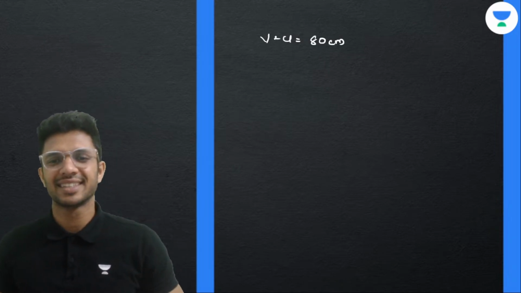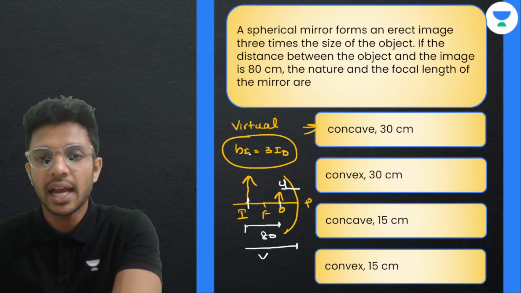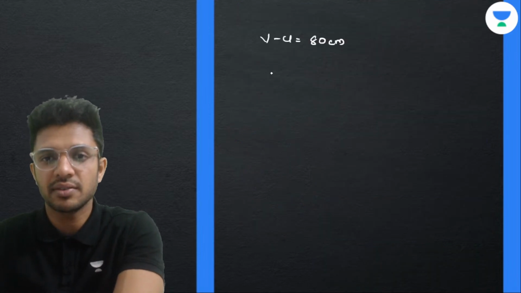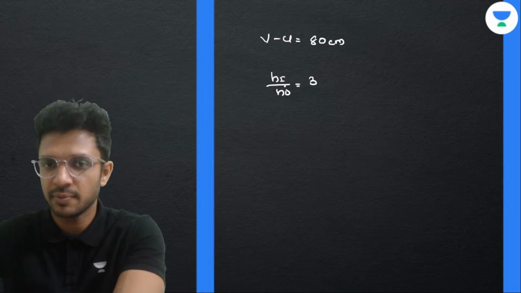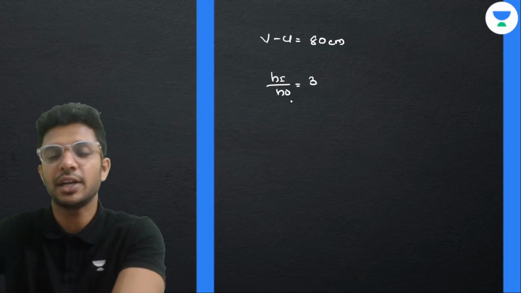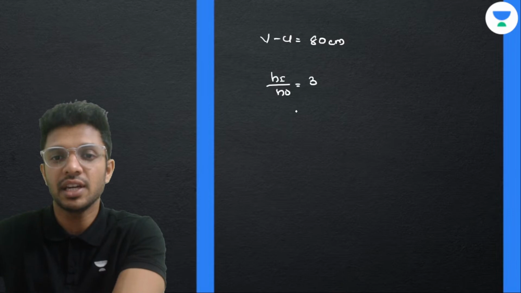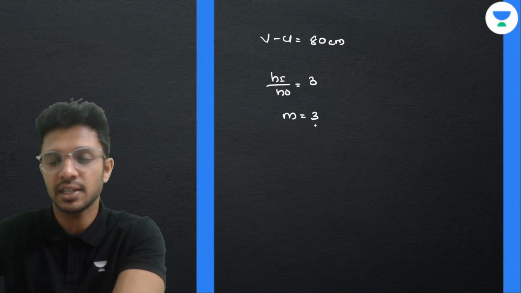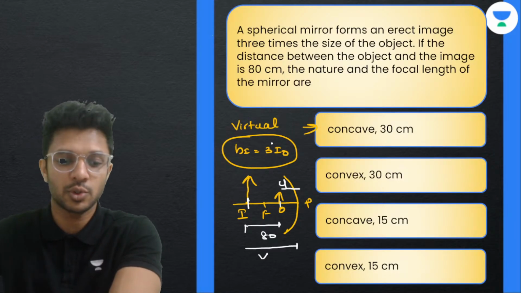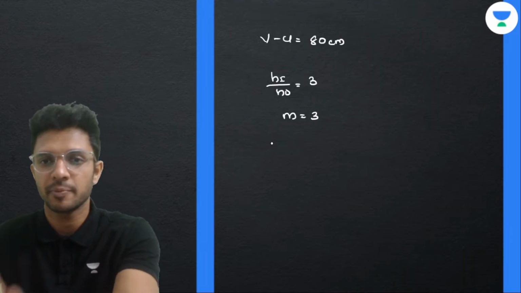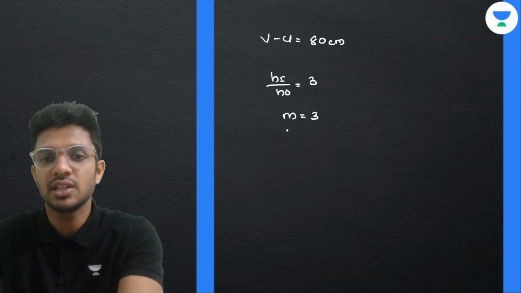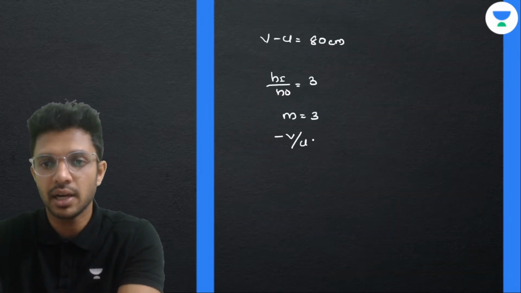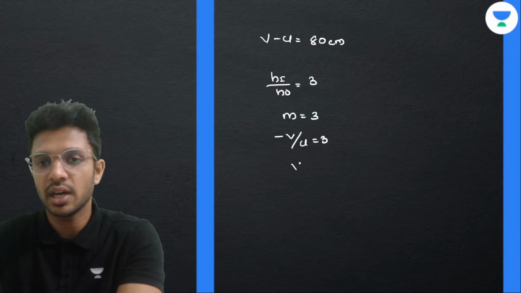Not a big deal. At the same time, look, height of the image by height of the object is given as 3. What is height of the image by height of the object? That is magnification, given as 3. Is it plus 3? Yes, because both of them are in the same direction. Okay, fine. What is the other way of writing the magnification here? That is equal to minus v by u equal to 3. Okay, and v equal to minus 3u.